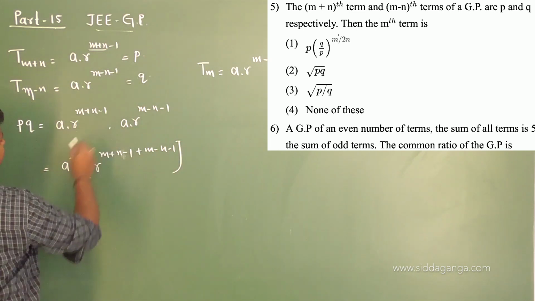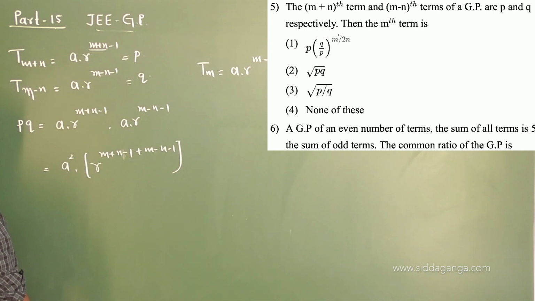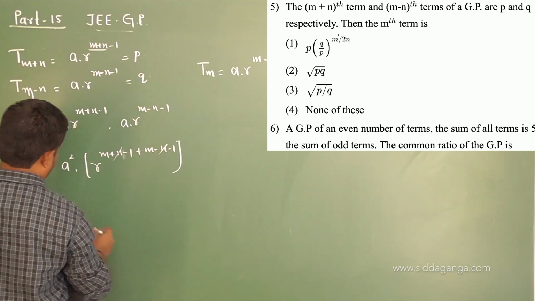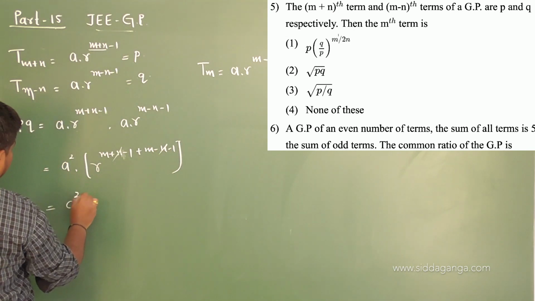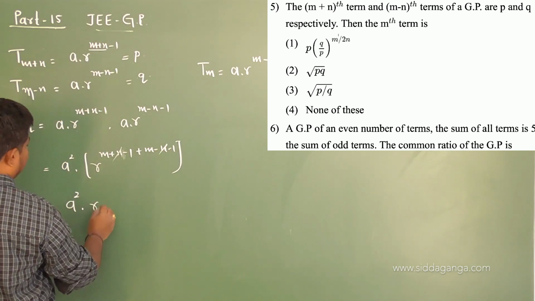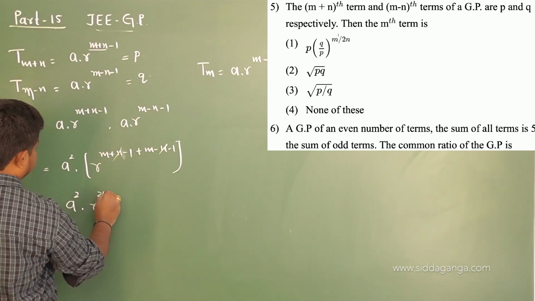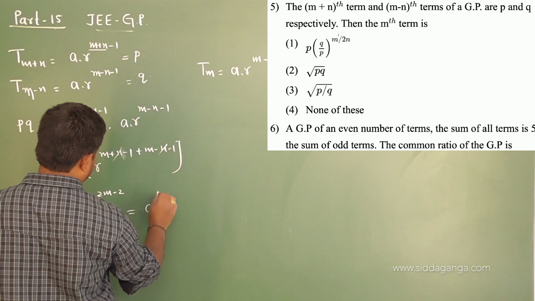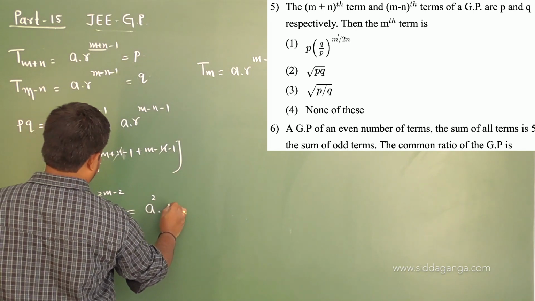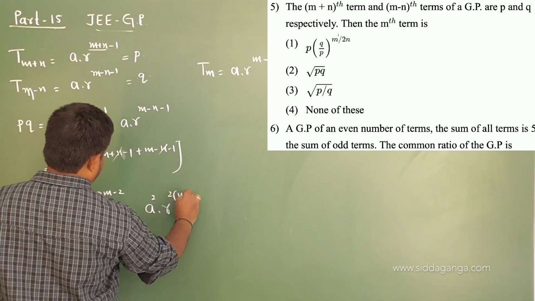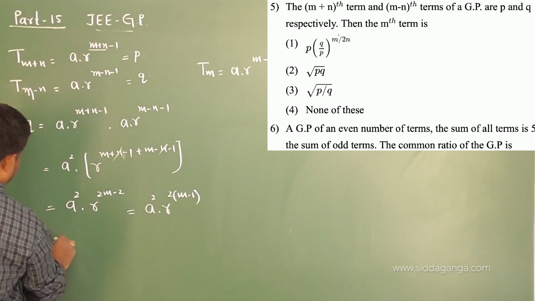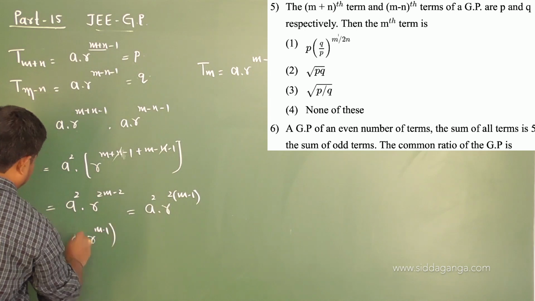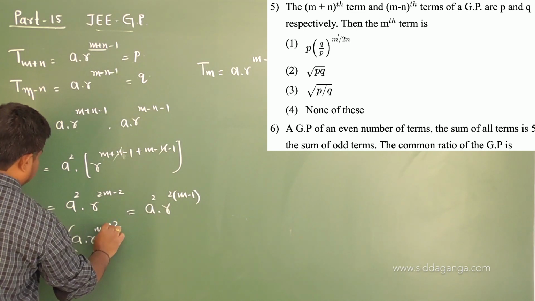Since we have the same base, I am adding the powers. N gets cancelled. So, what do you get? A square into R power of 2m minus 2, right? Or I can write this as A square into R power of 2 times of m minus 1.